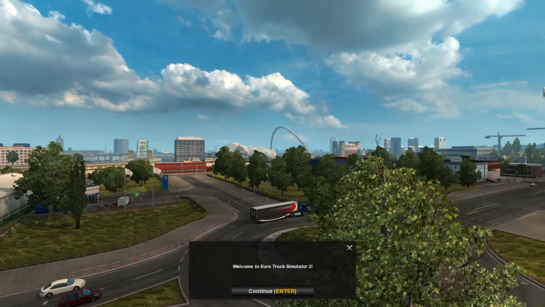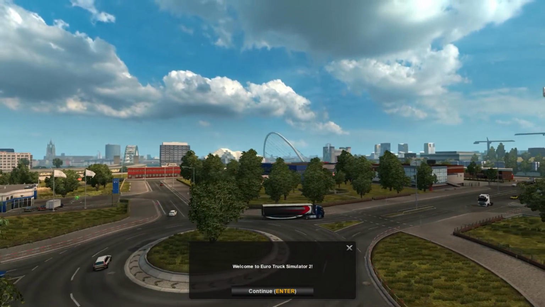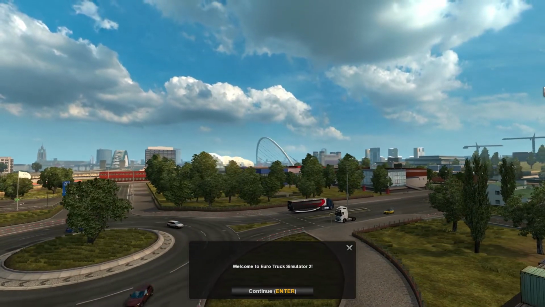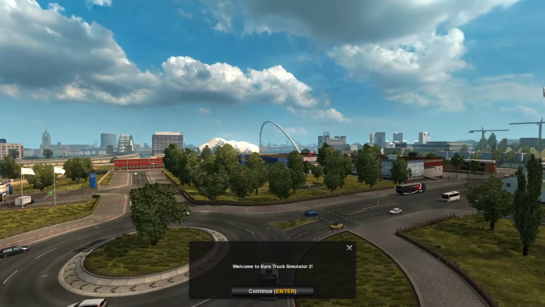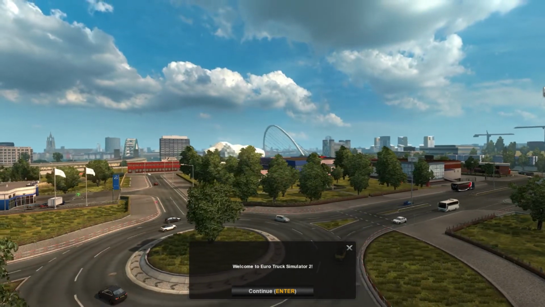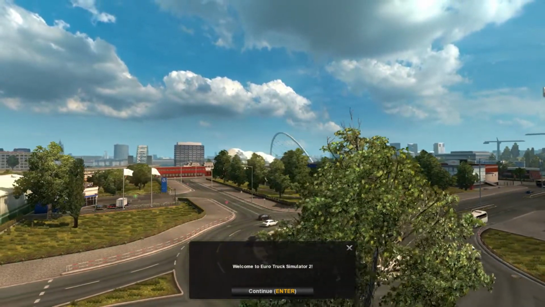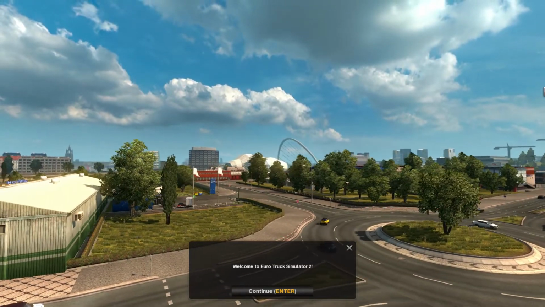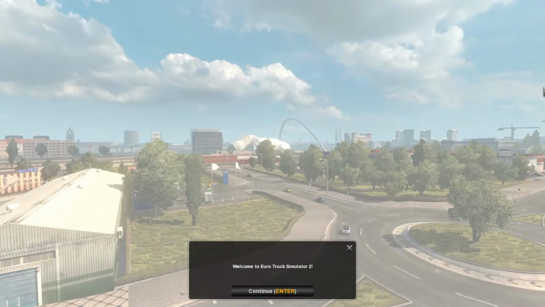What I'll say now is this is a plain profile. There's no mod packs on here at all. We do have all of the DLC packs. So we have Vive la France, we have Italia, we have the Scandinavian, and it all works really good together. And we have a few of the paint job packs and a few of the extra load packs, and we have this specialist transport pack, which again is an absolute challenge.